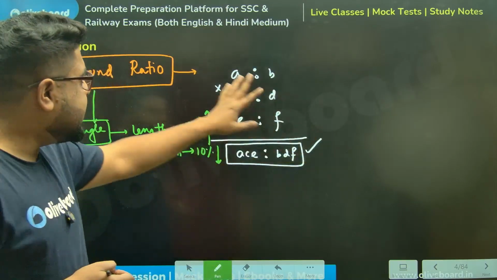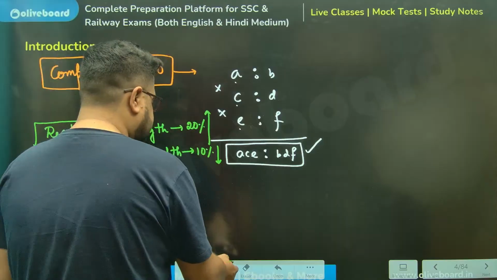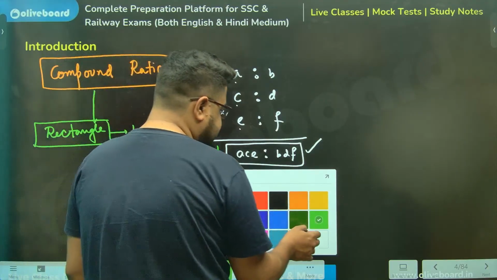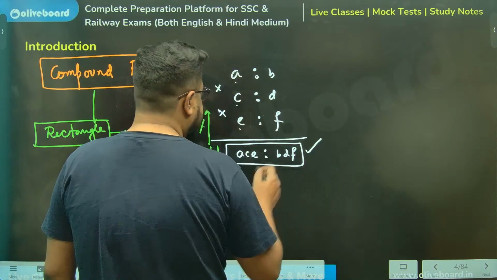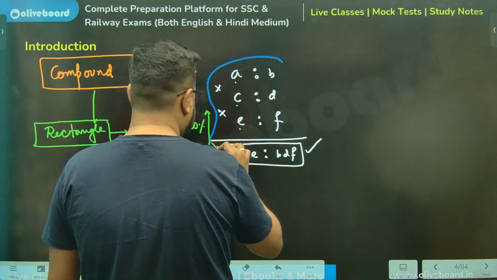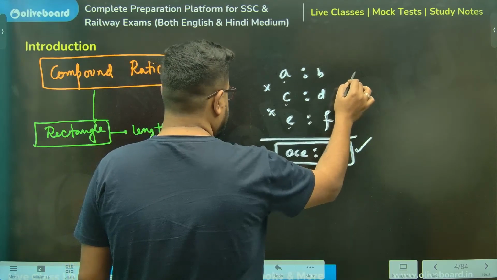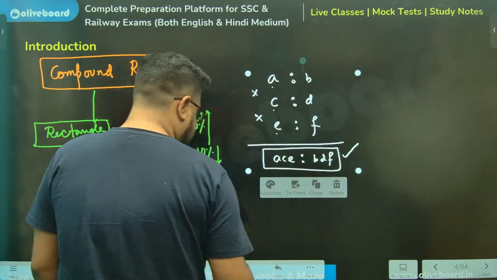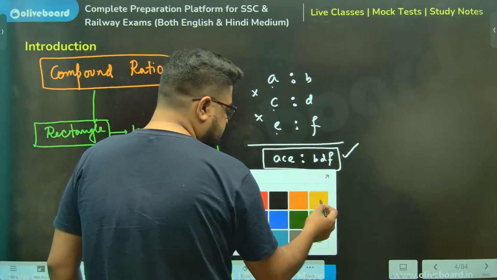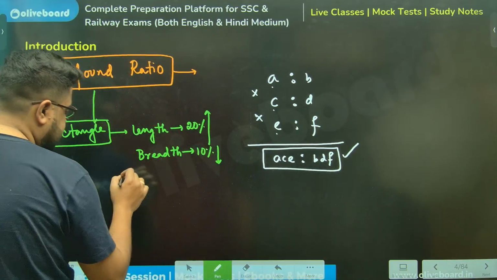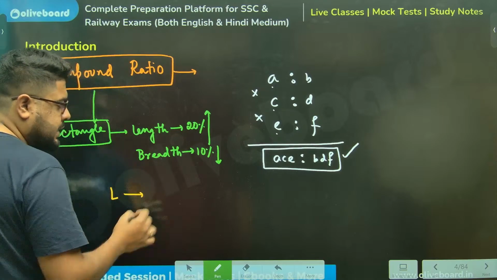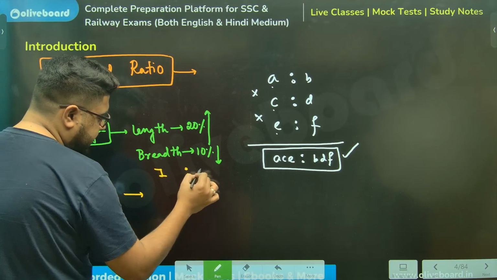Perfect. But again, let's understand whether we can do it using ratio. The answer to that question is yes. We can do it using ratio. How? Think about length, initial to final.